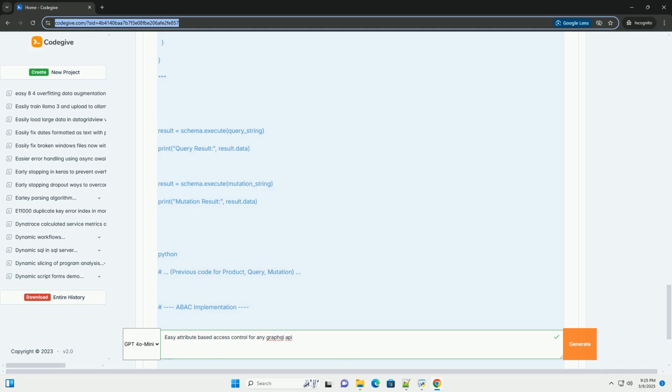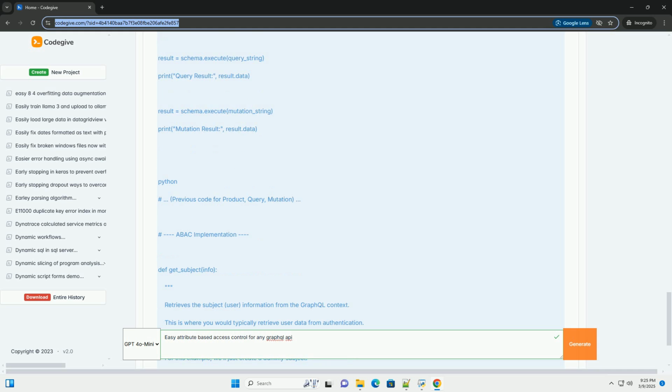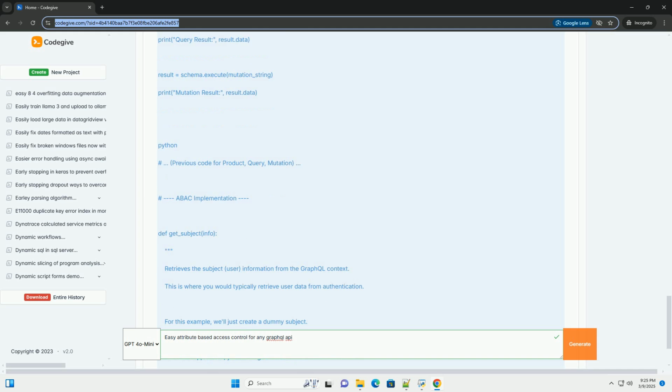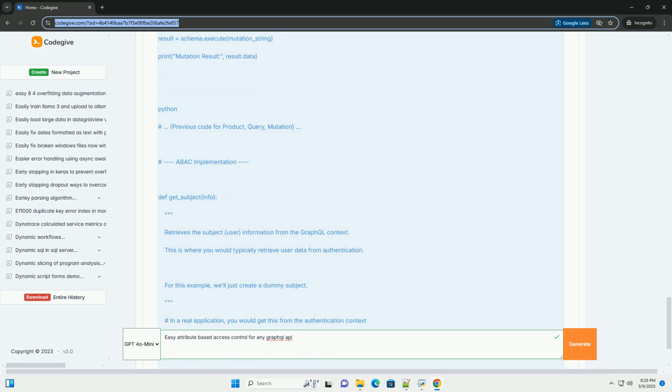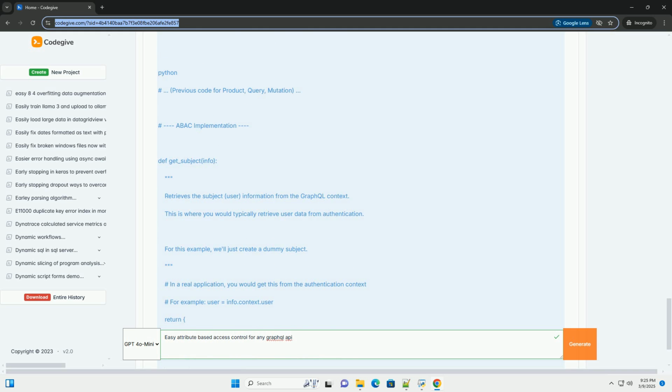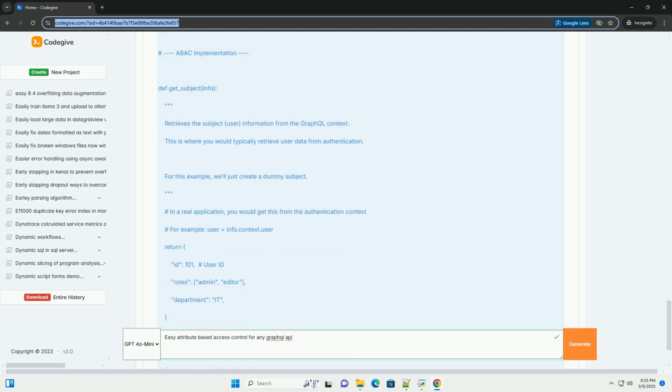Prerequisites: basic understanding of GraphQL; familiarity with Python and its package manager, pip; an existing GraphQL API, or a willingness to create a basic one for this tutorial. We will assume you have Graphene and GraphQL installed. You can install them via pip.